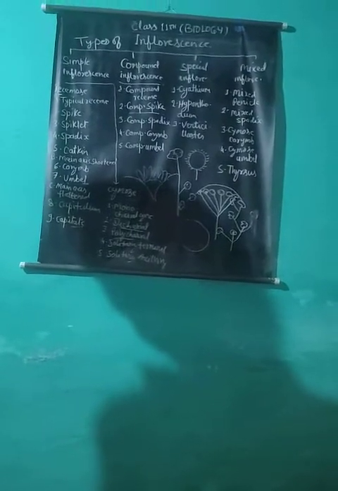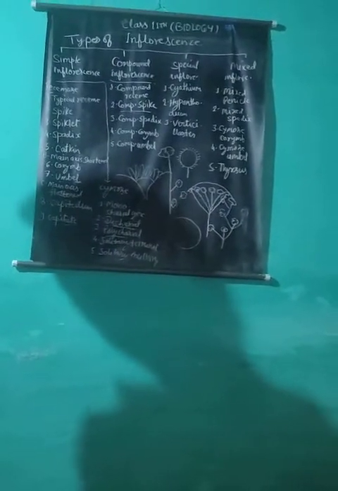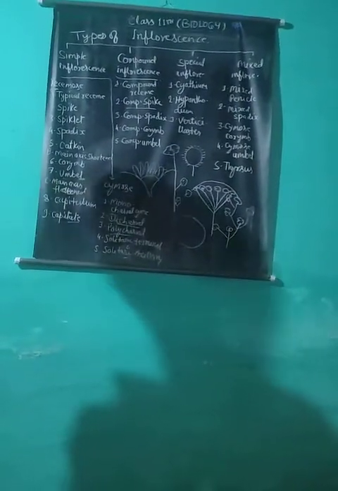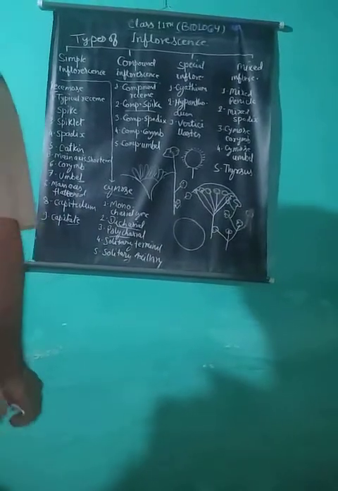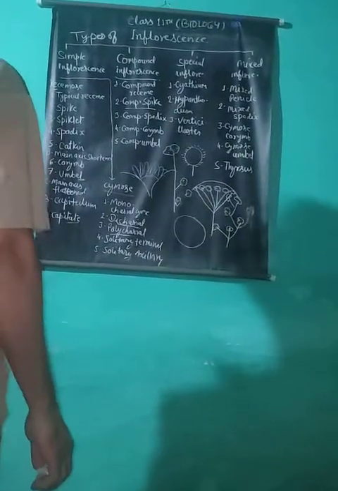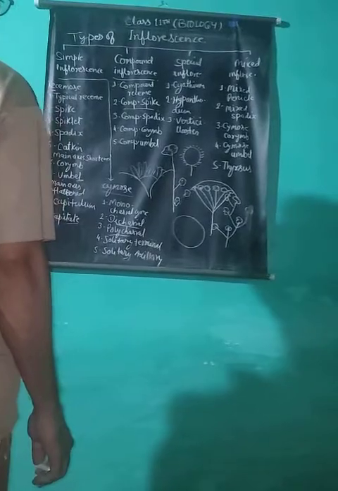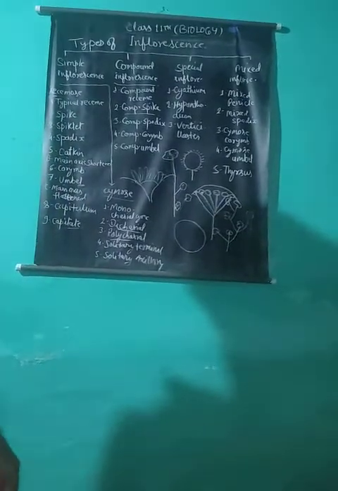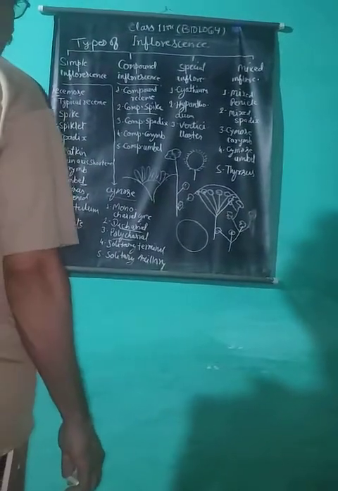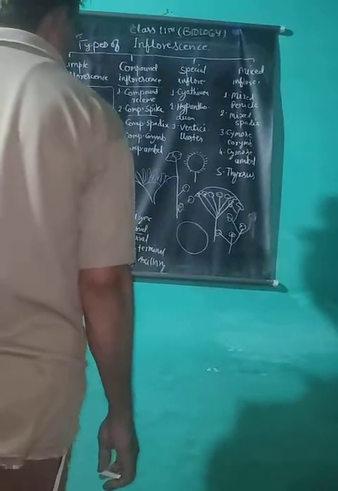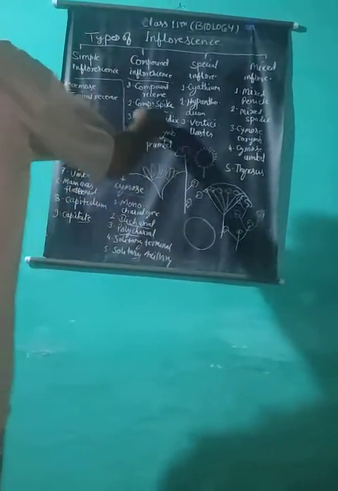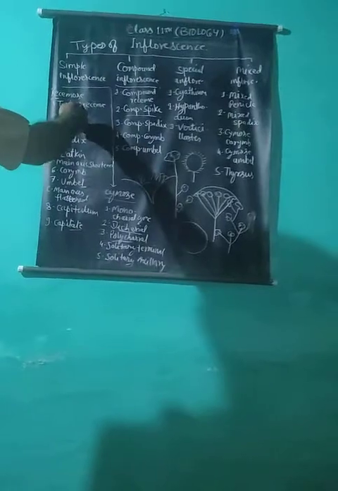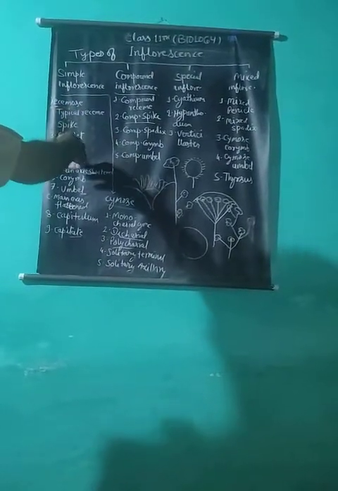For example: coriander, dhania, carrot, etc. Compound inflorescence is of 5 types: compound raceme, compound spike, compound spadix, compound corymb, and compound umbel. These are the compound or branched forms of this type of inflorescence.